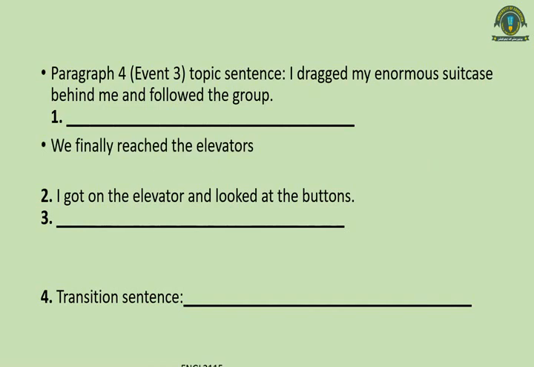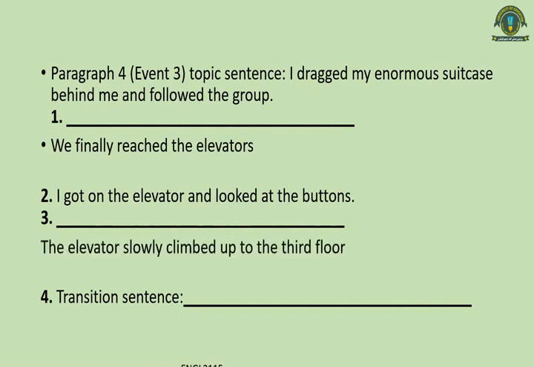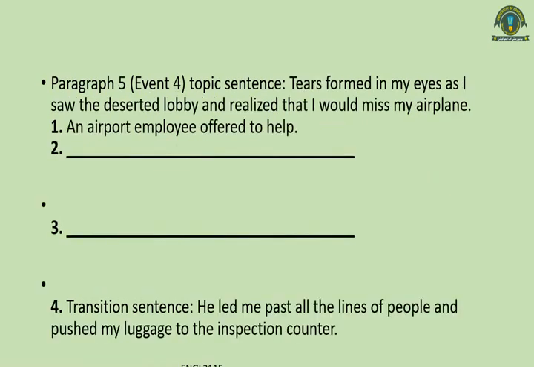After I got on the elevator and looked at the buttons, he pressed button 3, and the elevator slowly climbed up to the 3rd floor. The lobby was deserted, there was no one. And then the transition sentence: I looked around timidly. He was very much afraid and he looked around timidly in a frightful manner.